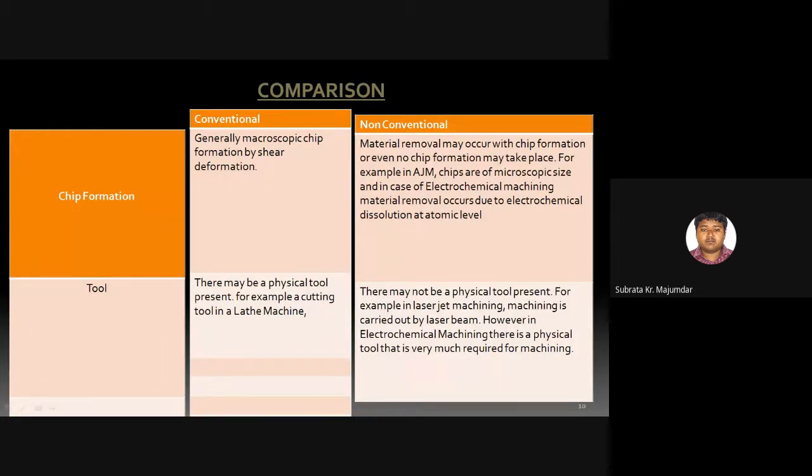So in non-conventional machining, the presence of a physical tool is not mandatory. Somewhere a physical tool may be present, and somewhere no physical tool is present. That is another significant comparison we have on the tool.